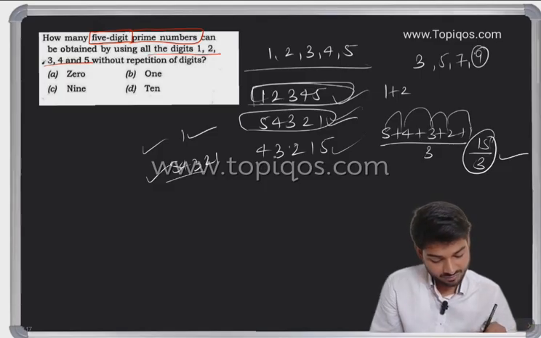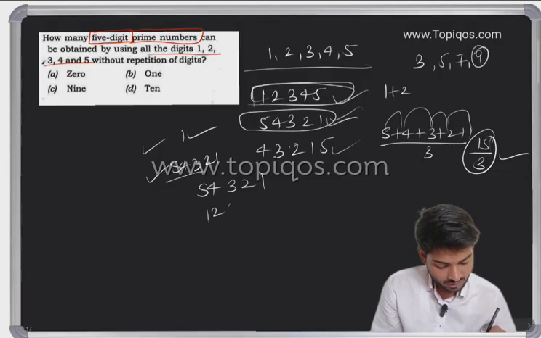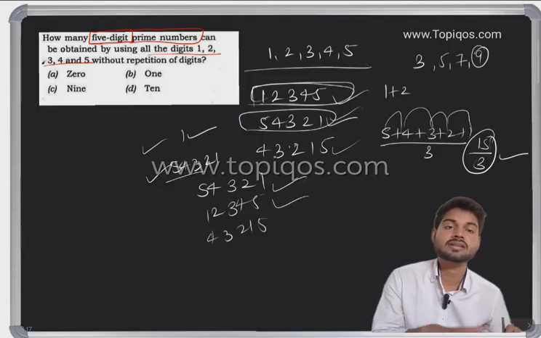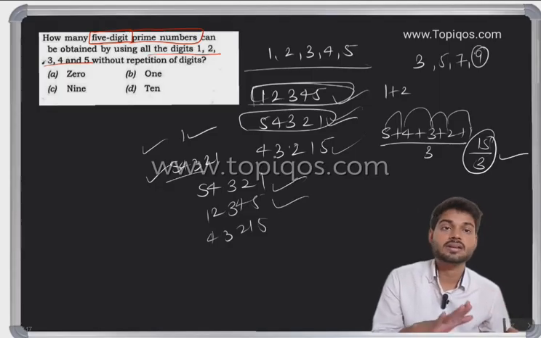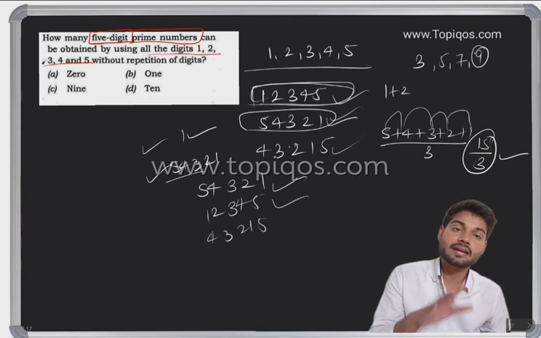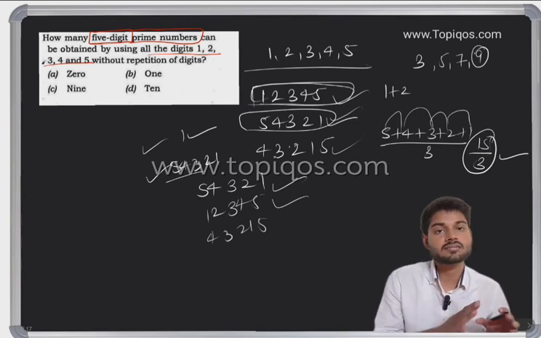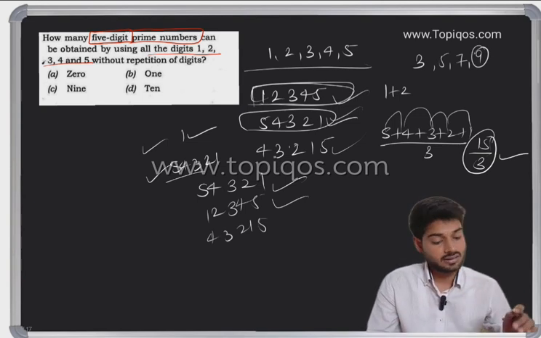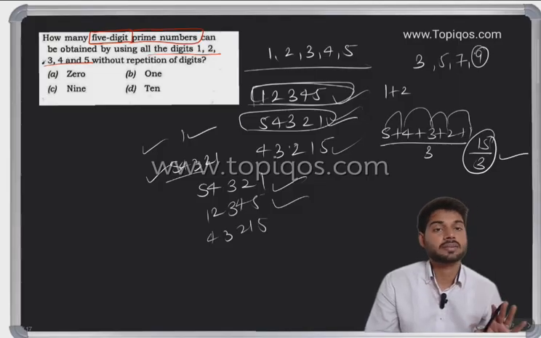So whether I make 5, 4, 3, 2, 1 or 1, 2, 3, 4, 5 or 4, 3, 2, 1, 5, or any arrangement of this number without repetition, the sum is always a number which can be divided by 3.